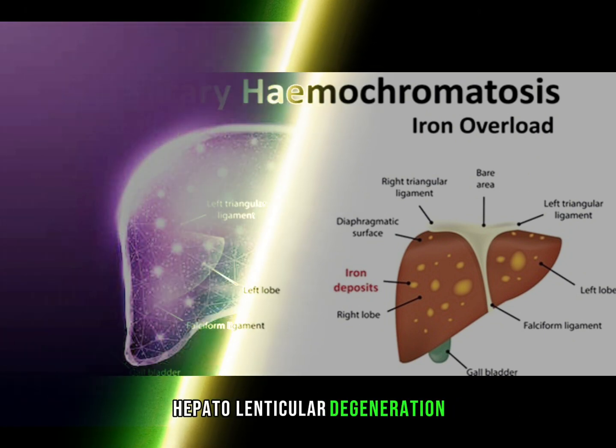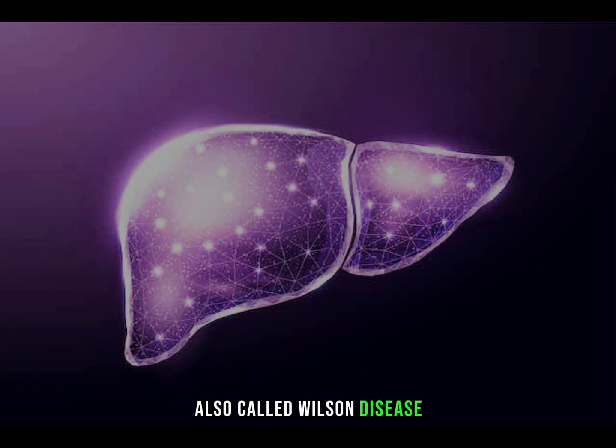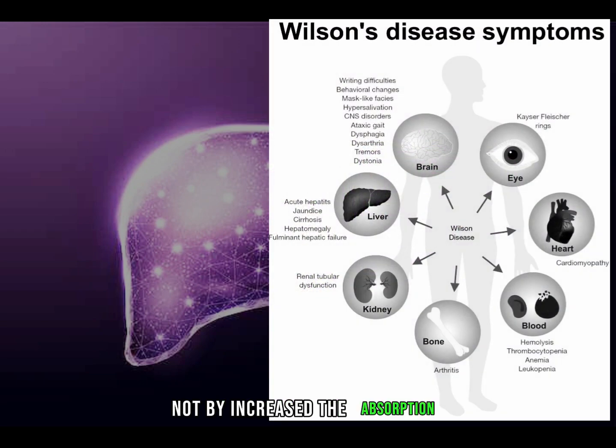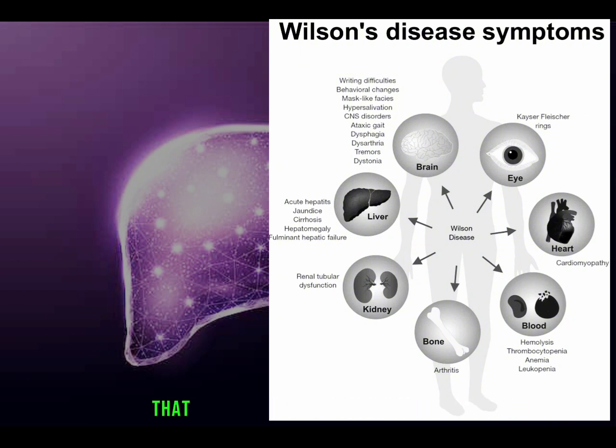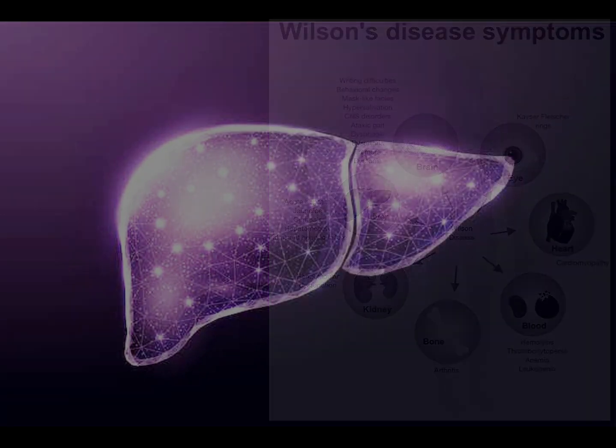Hepatolenticular degeneration, also called Wilson disease, is abnormal copper accumulation in the body, not by increased absorption, but by deficiency in hepatic formation of ceruloplasmin, that is the principal transport protein for copper, so there is increased free copper, that will deposit in many organs too.